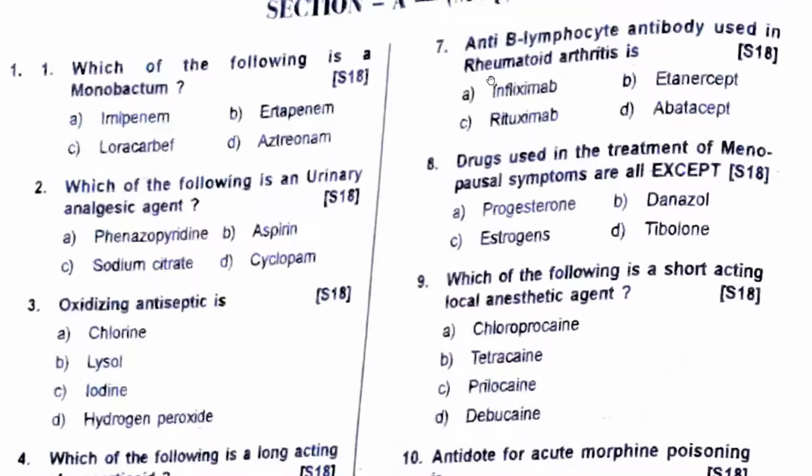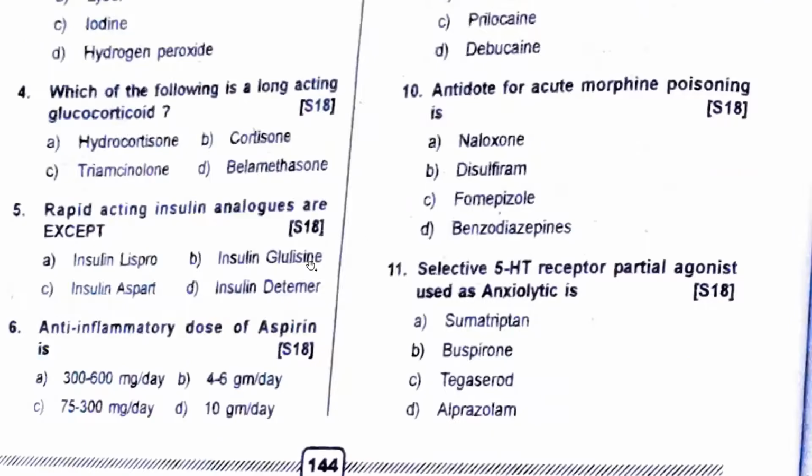Anti-B lymphocyte antibody used in rheumatoid arthritis. For rheumatoid arthritis, you will use TNF alpha inhibitor, and the answer is infliximab, TNF alpha inhibitor. Anti-inflammatory dose of aspirin. See, anti-platelet dose was 75 to 150 milligram. Anti-inflammatory dose is 300 to 600 milligram. Remember it. Rapid acting insulin analogs are all except. Now see, rapid acting, you have Lispro, Aspart, and Glulisine.